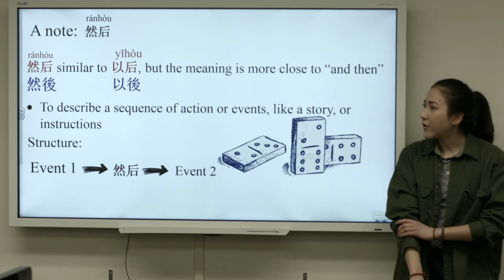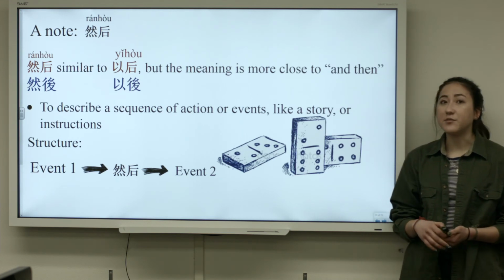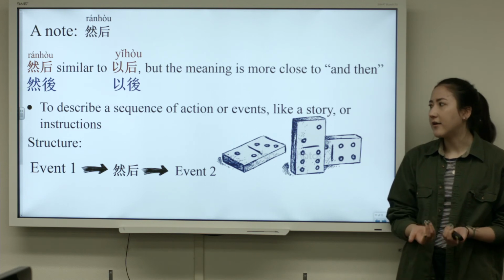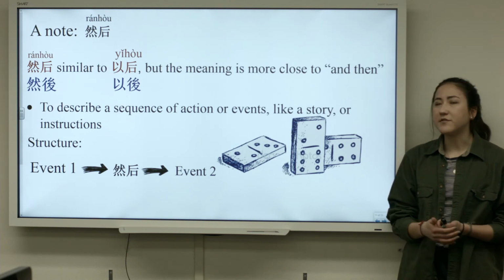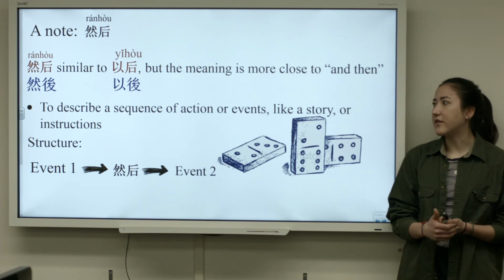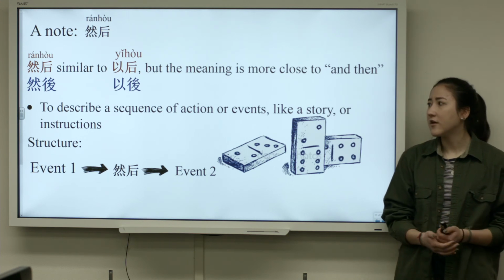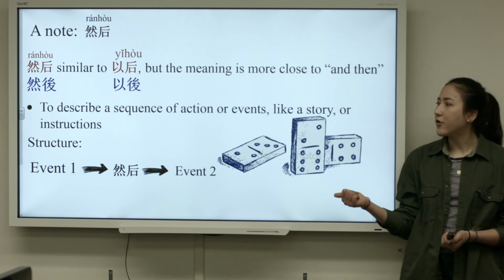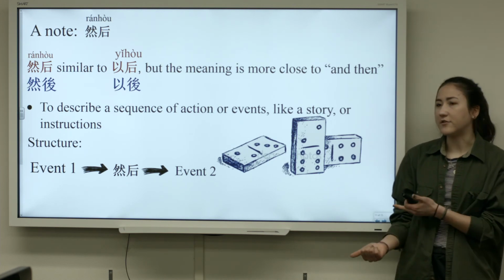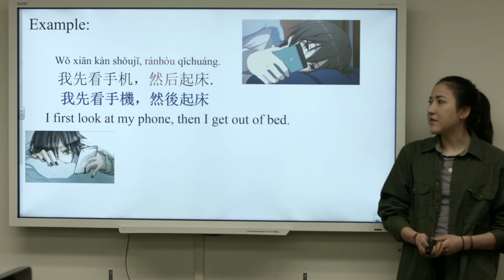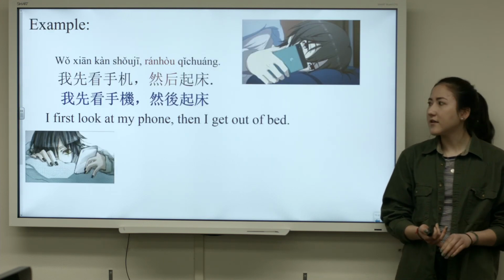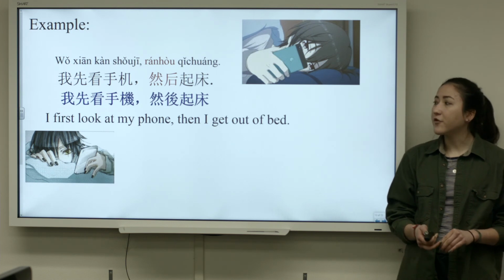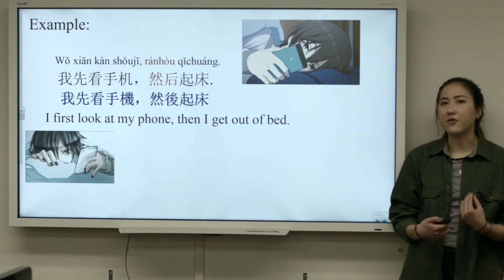So this is just a note. 然后 is similar to yihou, but the meaning is more close to and then. It's used to describe a sequence of actions or events like a story or instructions. The structure for 然后 is event 1, 然后, and then event 2. An example of this is 我先看手机，然后起床. I first look at my phone, then I get out of bed.